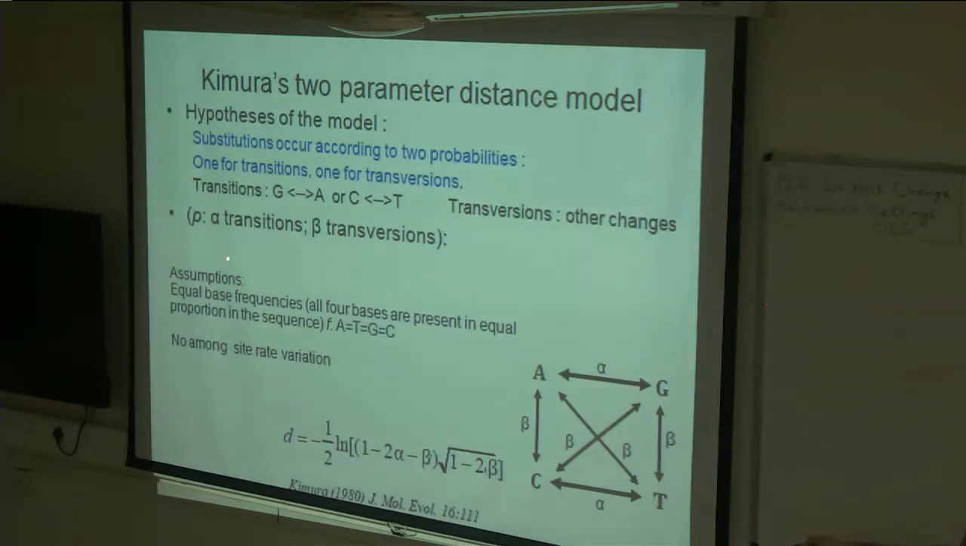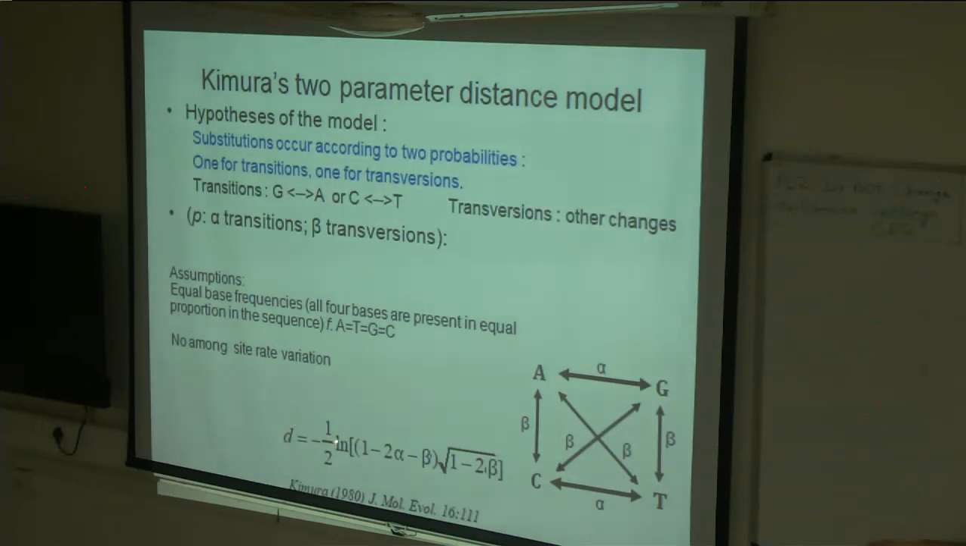But the other assumptions of this model are the same: equal base frequencies and no among site rate variation. It's very similar to the Jukes-Cantor model. Now there are two parameters here, that is different rates of transitions and transversions. That's why it's called the Kimura two-parameter model. Like the Jukes-Cantor calculation that I showed you, this also has those calculations, and then finally you get this formula